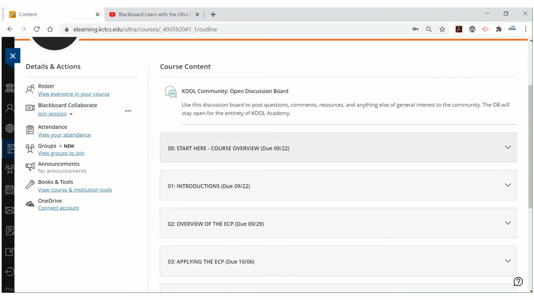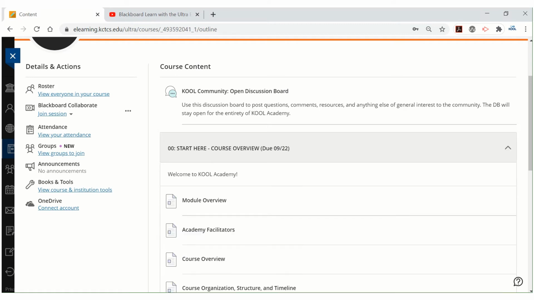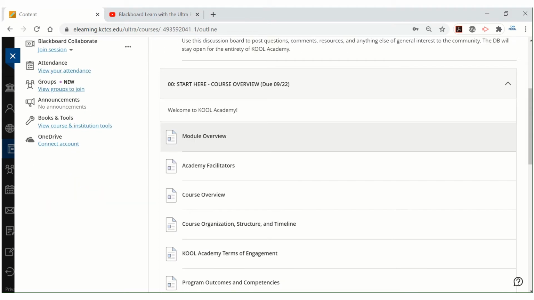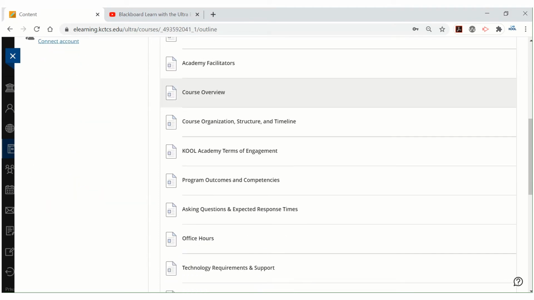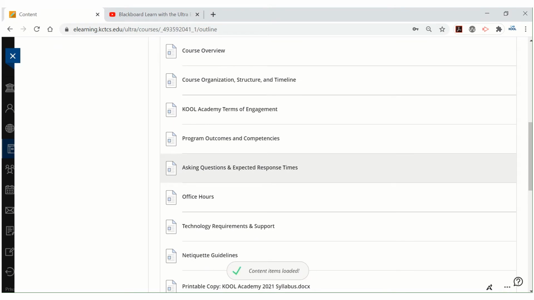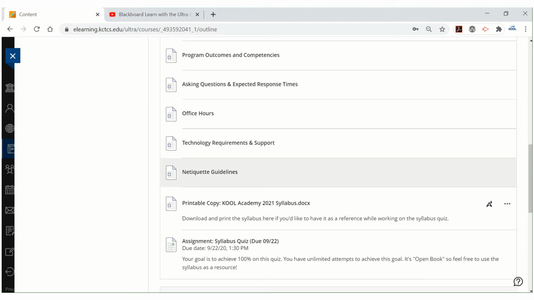Okay, as I mentioned, you log into your course and the first place you're going to go is Start Here. Now, even if you are joining us for KOOL Academy for a second time, and that refers to our COVID cohort who had the activities suspended before, you still need to read very carefully through the entire course overview module. There are a few things that have changed. Some of the timelines and expectations obviously are a little bit different than what you all got earlier this year. So read everything carefully. And when you finish, you're going to have a syllabus quiz that's due.